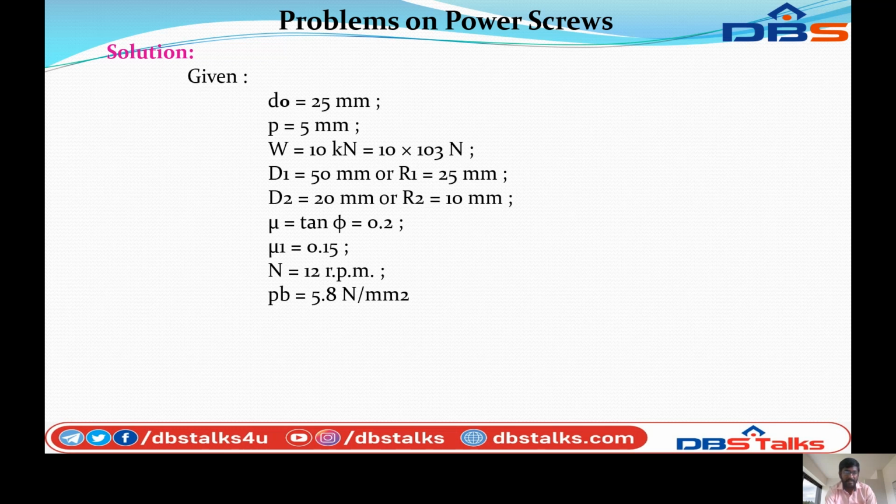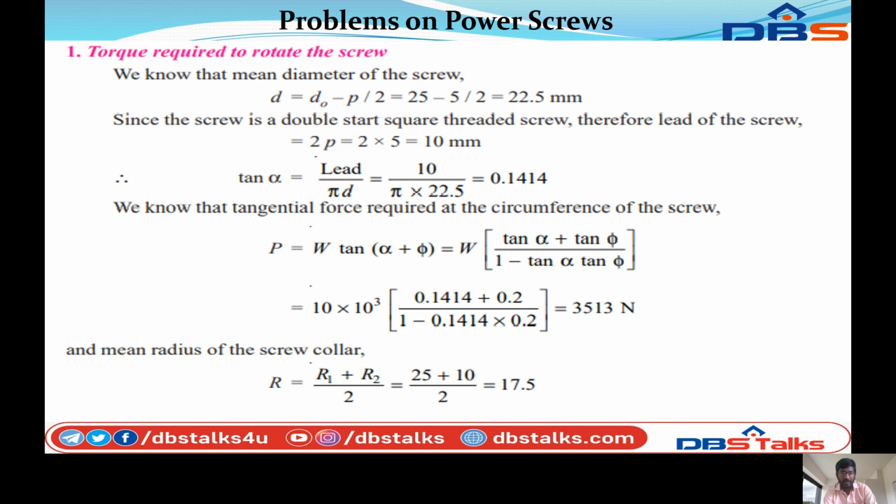So first we can calculate the torque required to rotate the screw.